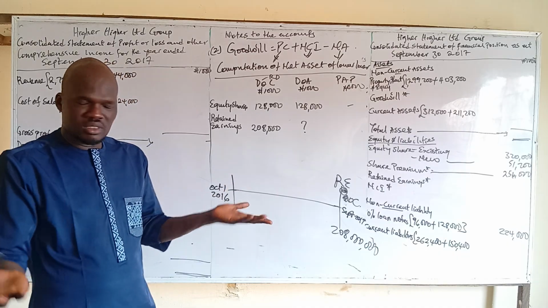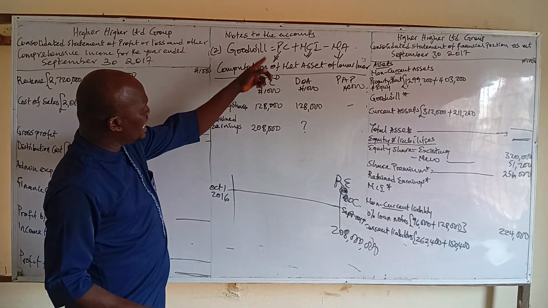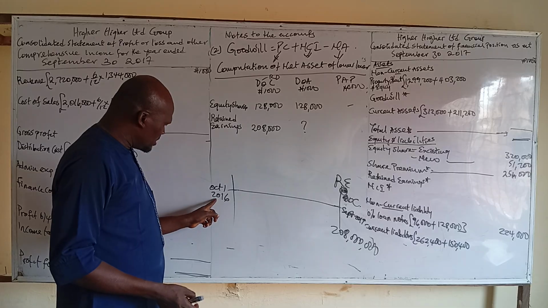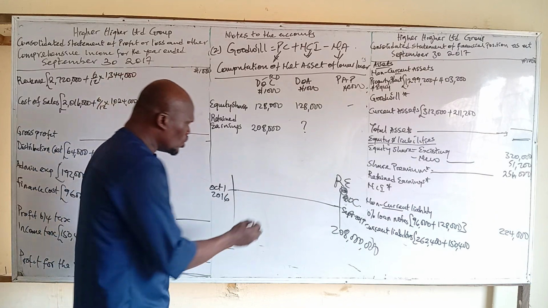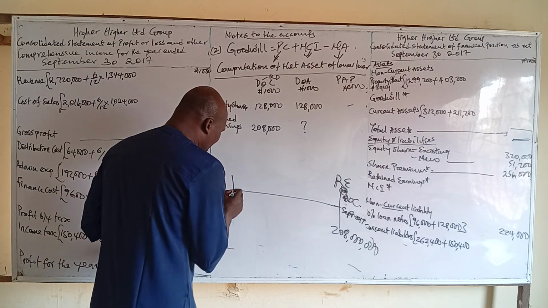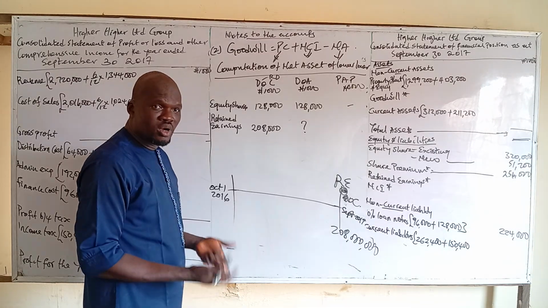But did they acquire lower on the first of this date? No. When did they acquire? April. So let's assume that the whole of this line represents how many months? 12.